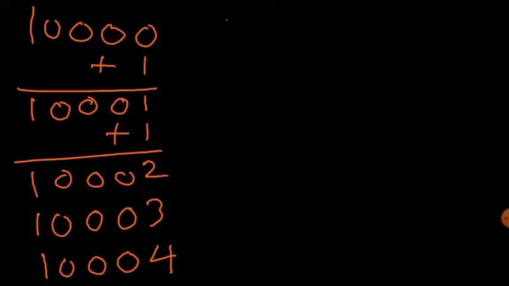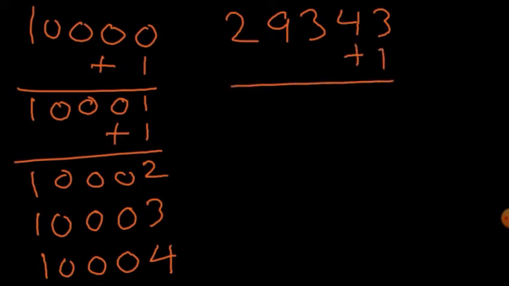Let me take any five-digit number. Suppose I take 29,343. I have taken a five-digit number and I want to know more numbers. So what should I do? I'll add one more to it. Here, if I add one more to it, I'll get 3 plus 1, 4, so 29,344. To know more numbers, I have to add one more to it.